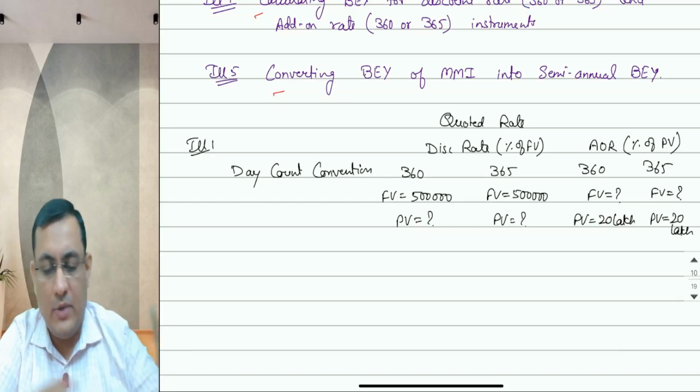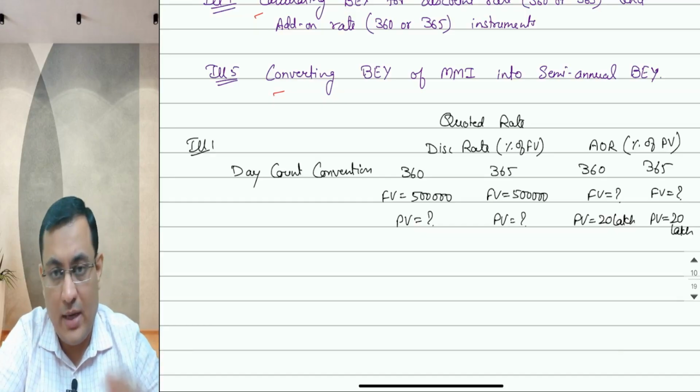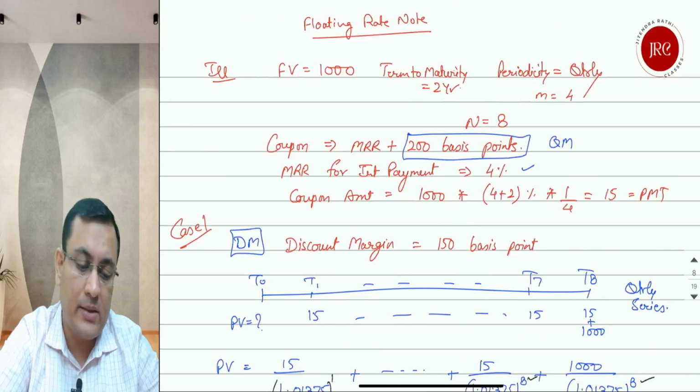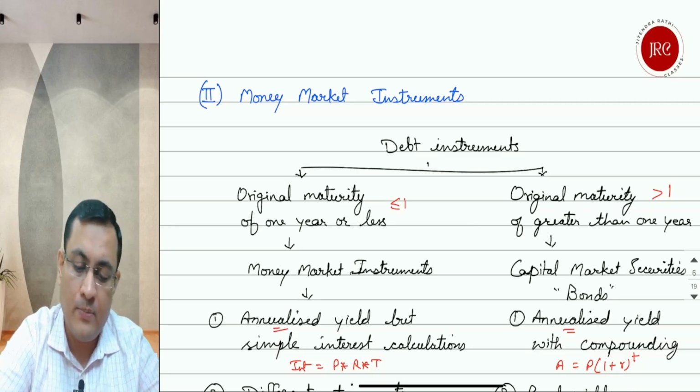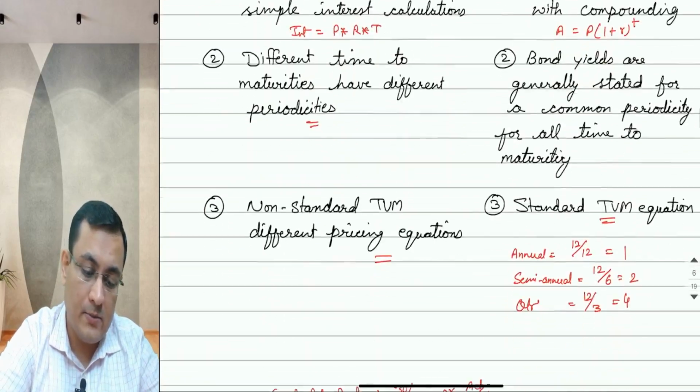Now, there are different types of instruments, which in practice are quoted differently. Some are quoted on a discount rate basis, some on an AOR basis.